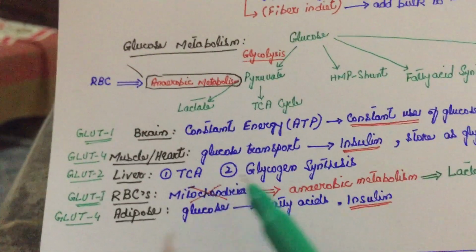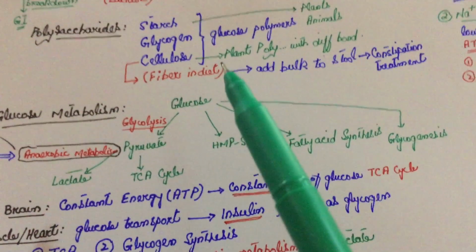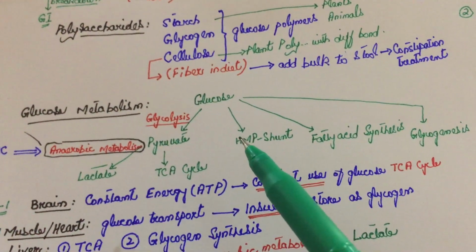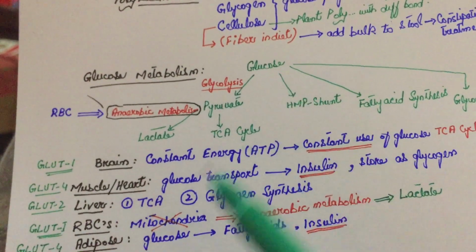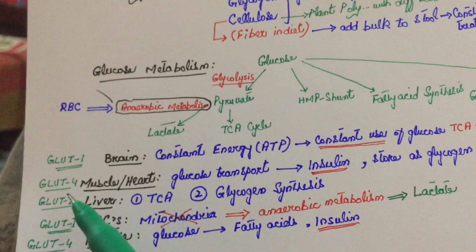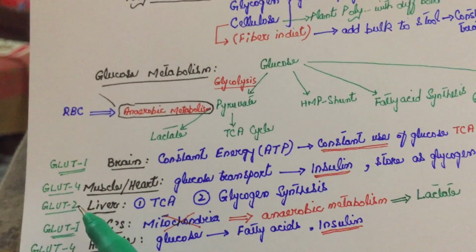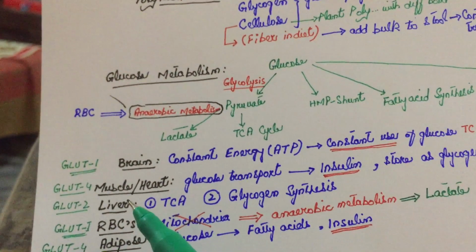So it has a double function, and it also does gluconeogenesis. When our body is deprived of glucose and we need glucose, then the liver also makes glucose. So GLUT2 is a bifunctional transporter. It performs both functions. We will talk about this in detail when we study gluconeogenesis.